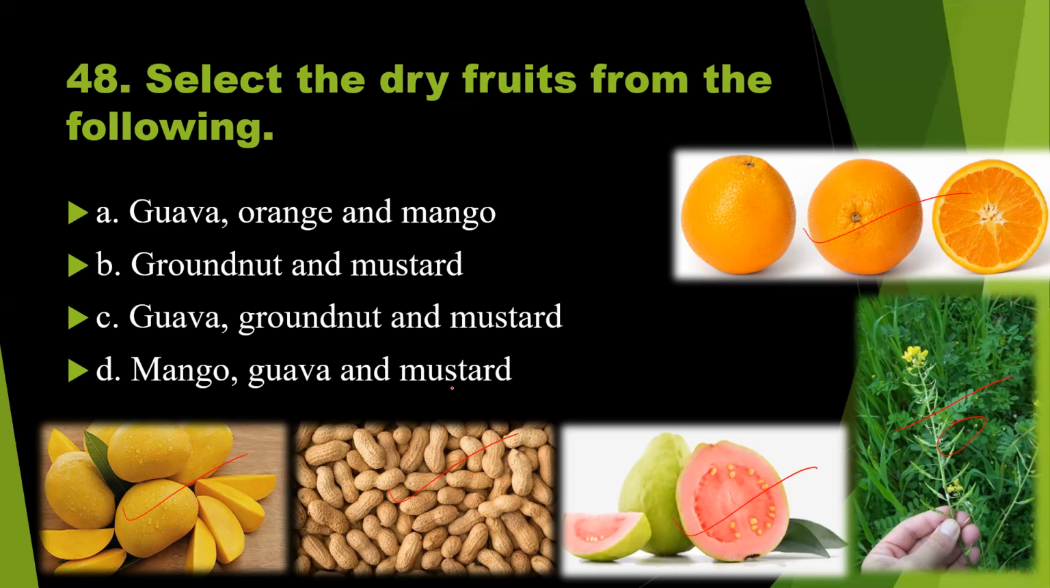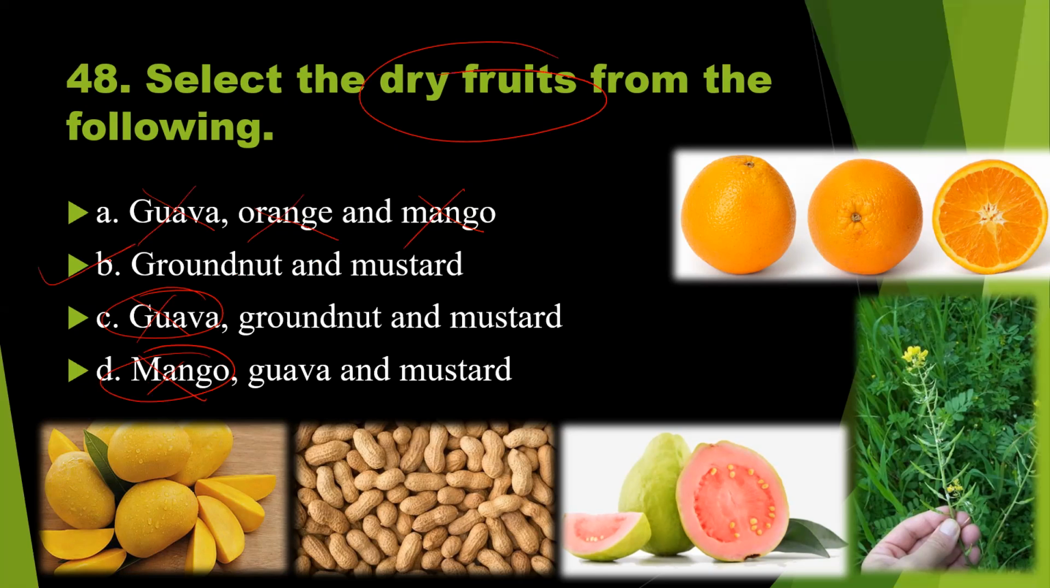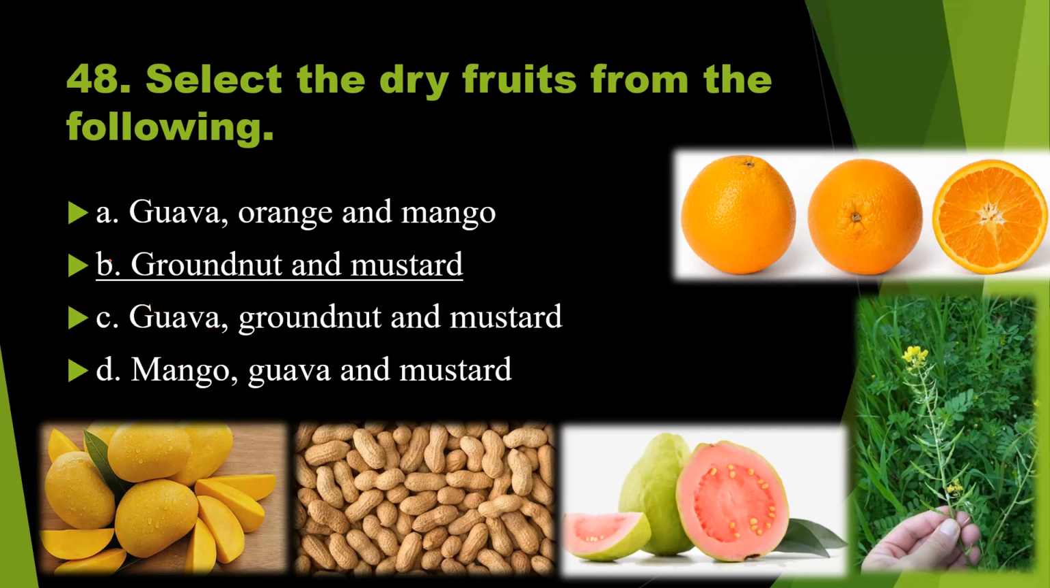They are asking for dry fruits. Dry fruits means the pericarp is dry at maturation. So the answer should definitely not be guava, not even mango. Even orange is also wrong. So definitely option A is wrong. In the second option, groundnut and mustard are given. In option C, guava is given, so this is wrong. In option D, mango is given, this is wrong. So definitely option B should be the right answer.